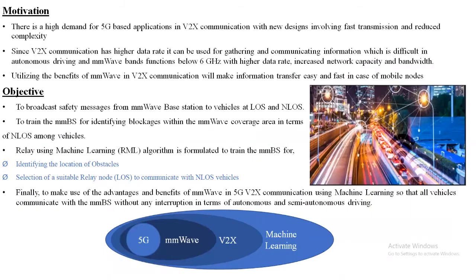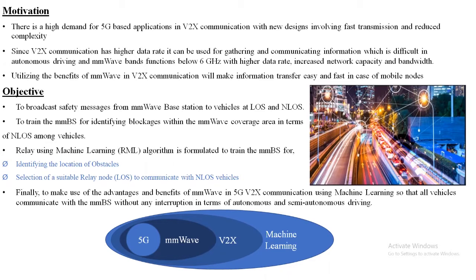The major motivation for this research is that there is always a higher demand for 5G V2X applications that involve new design with faster transmission and reduced complexity. So utilizing the benefits of millimeter wave in V2X communication will make information transfer even easier and faster. The objective of this proposed research is to broadcast safety messages to all the vehicles in line of sight and non-line of sight under the millimeter wave coverage area.